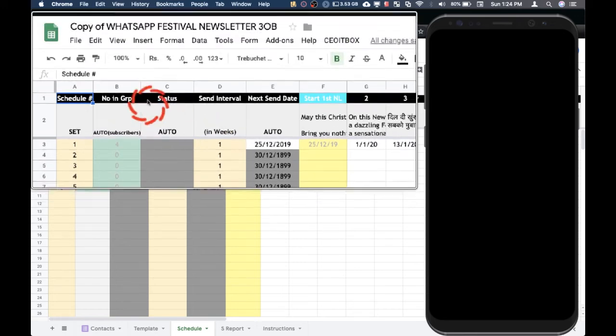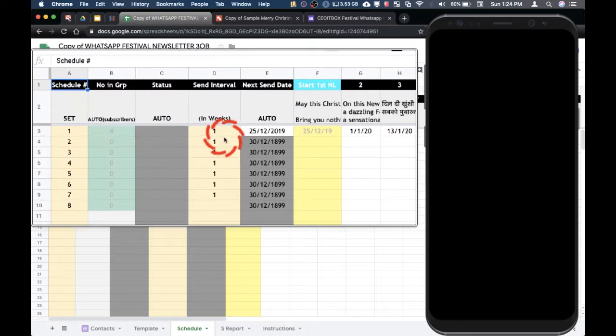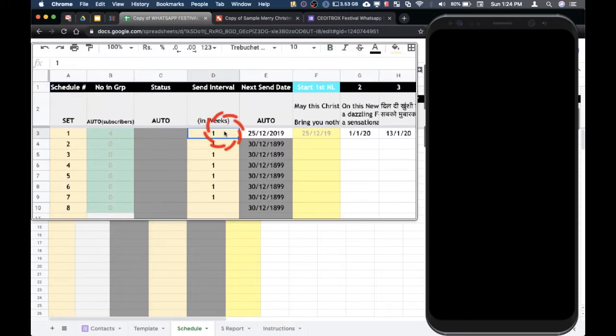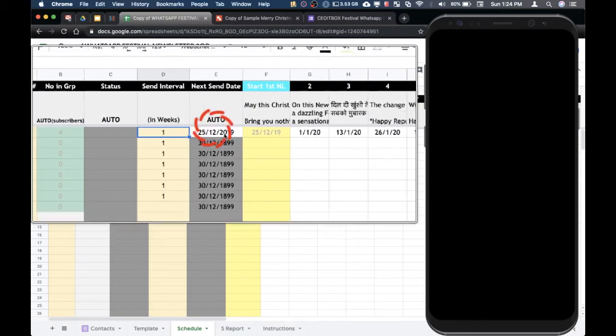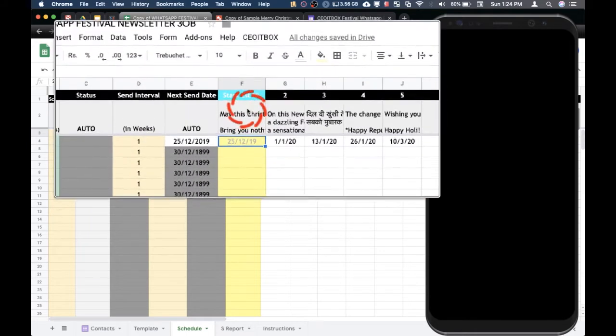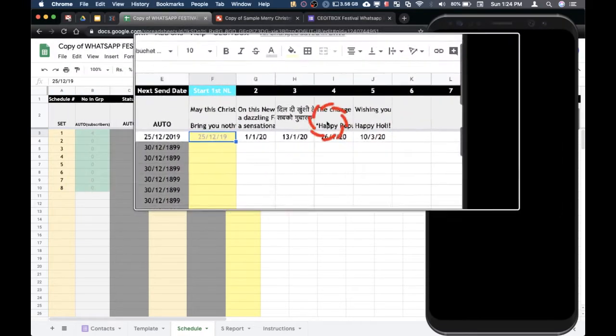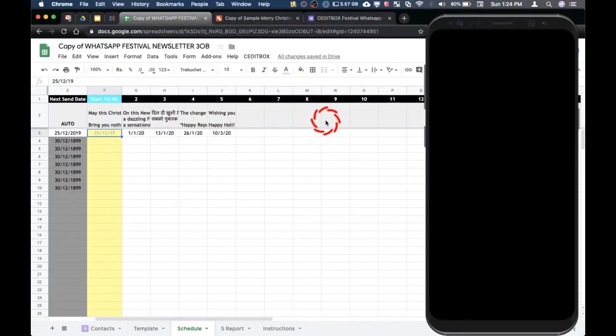Here, these columns, number B and number C, are automated. Here you can put in the send interval, but actually that is not required. For festivals, we will be putting in the dates manually. From this blue cell onwards, these are the different templates that you have created.